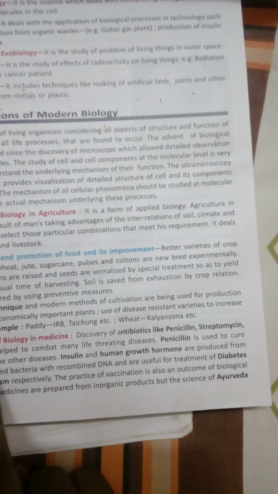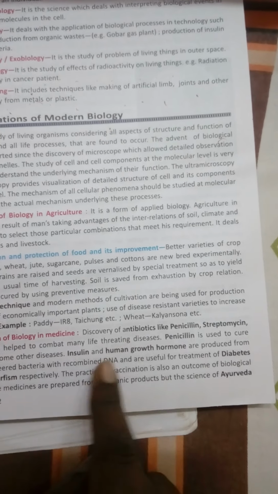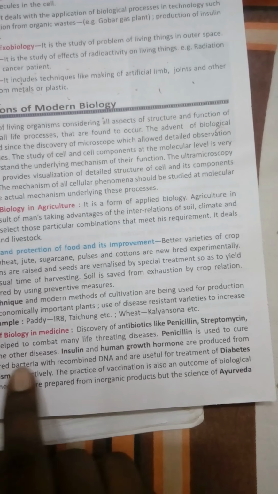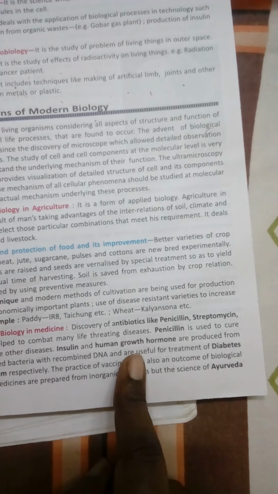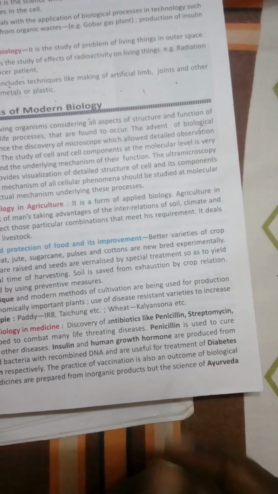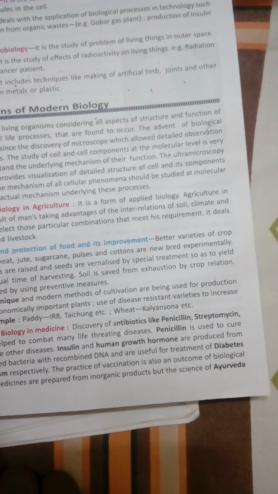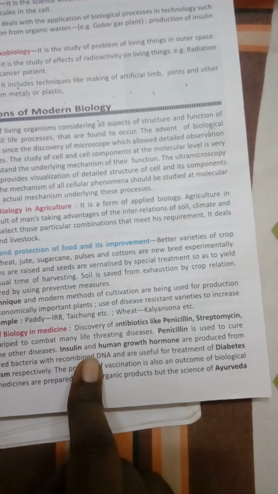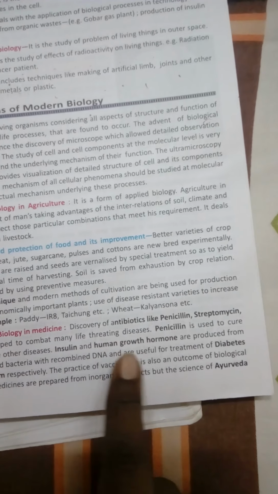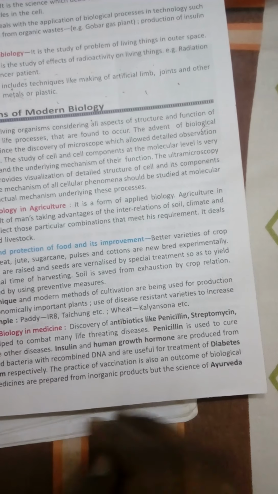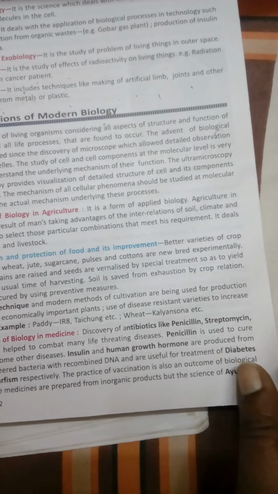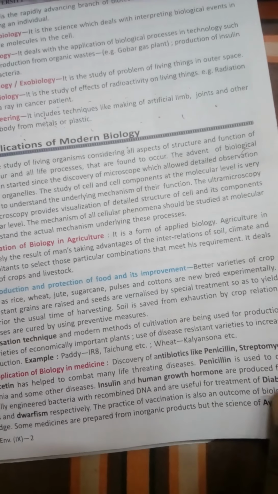Now we are going to see the application of biology in medicine. The discovery of antibiotics like penicillin, streptomycin, and chloromycetin also helps to combat many threatening diseases. Penicillin, you all know, is an antibiotic which is used against pneumonia. Insulin, you all know, is used to treat diabetes. And human growth factor can prevent dwarfism in human beings also. These are the practices by which benefit can be given to mankind.